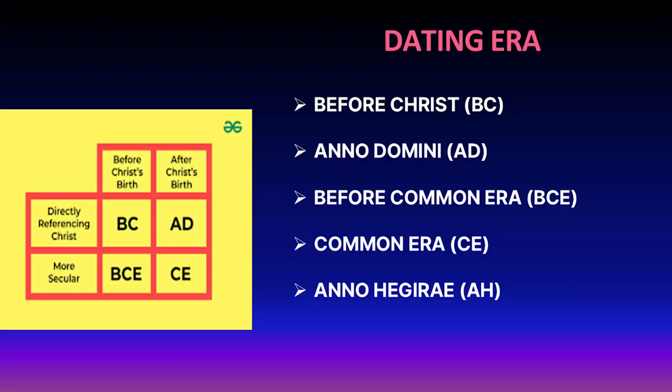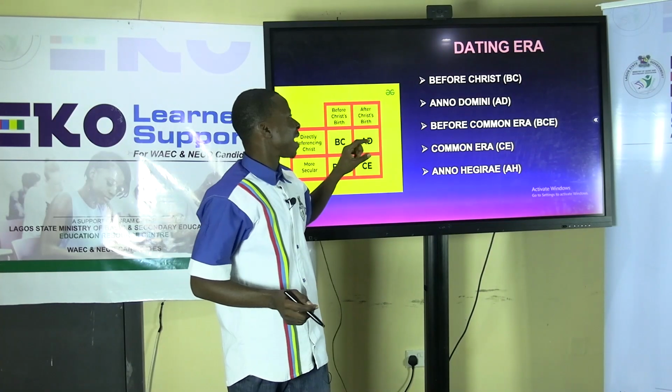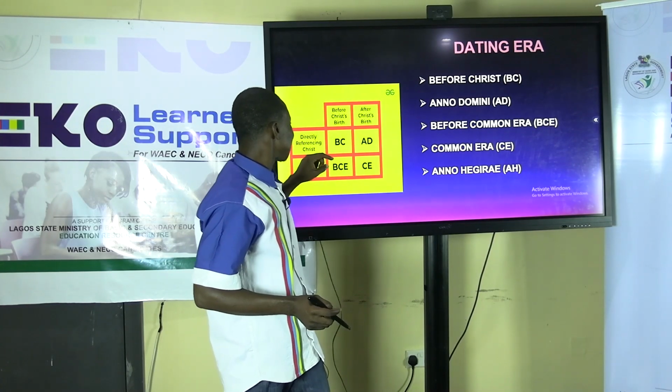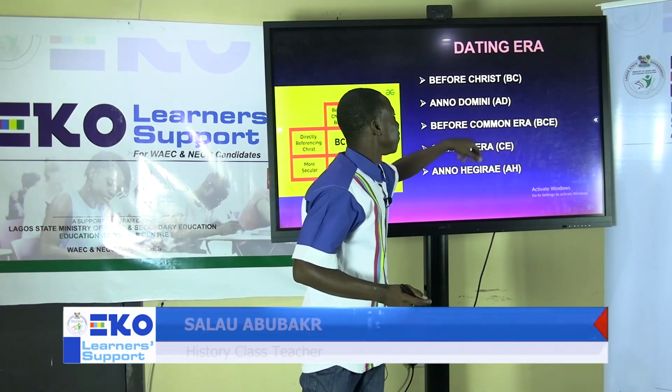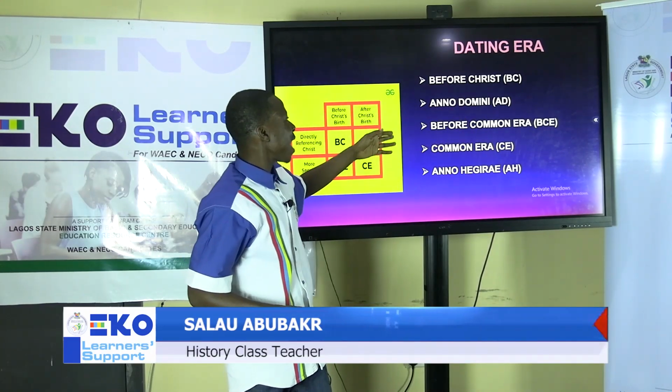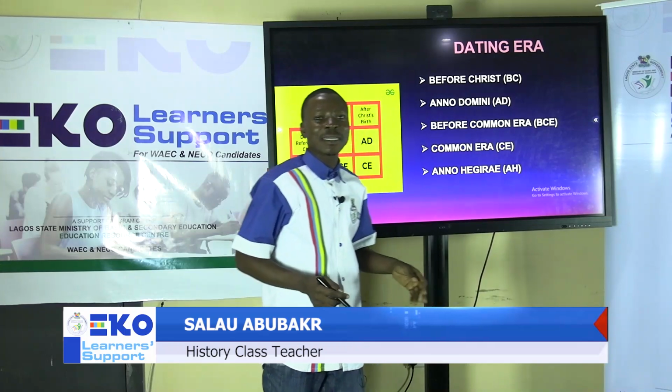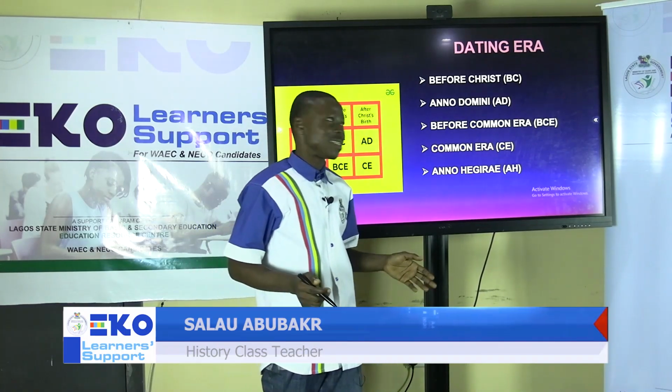So we also look at dating eras used in history. When we are looking at dating eras, we will look at terms like BC, which means before Christ. This term actually has a direct link and direct mentioning of the time before Jesus Christ, while Anno Domini, AD, means after the birth of Christ.